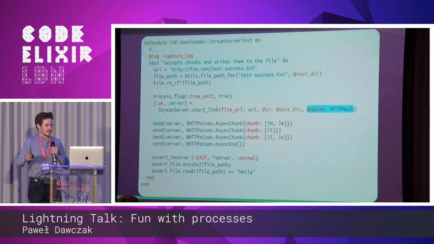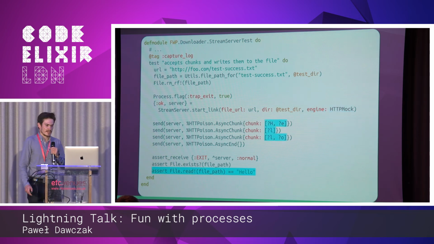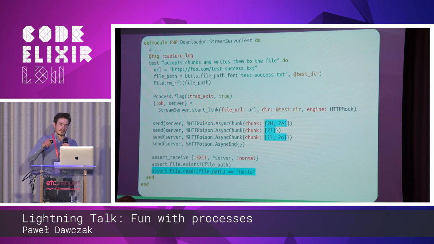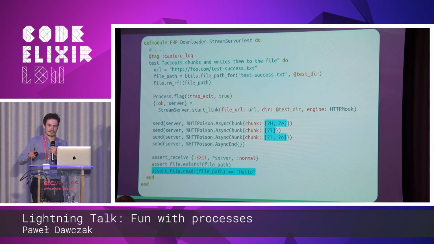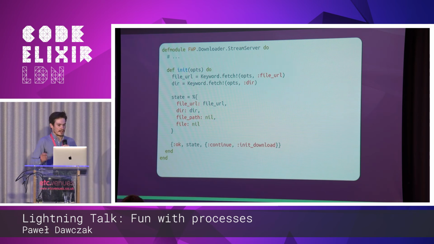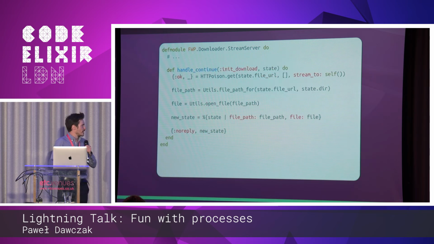Next off, I'll inject a new option, HTTP mock, which will do absolutely nothing. But then I'll send a bunch of messages, and at the end of the test, I'll just assert that the content of the file is the sum of the sent chunks. Give that one a try to implement in my production code. And here, I'll open it for the new option for the engine, which if not provided, will fall back to HTTPoison. Here, in the handle_continue, I'll just replace the hard-coded HTTPoison with the option library.